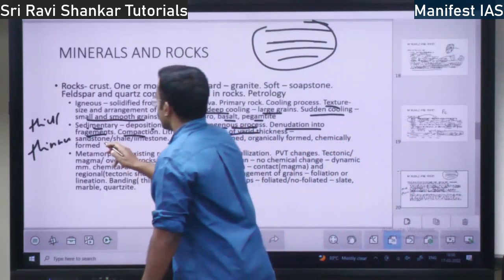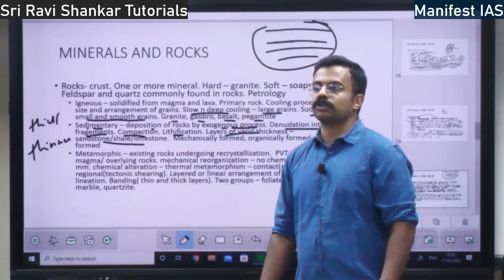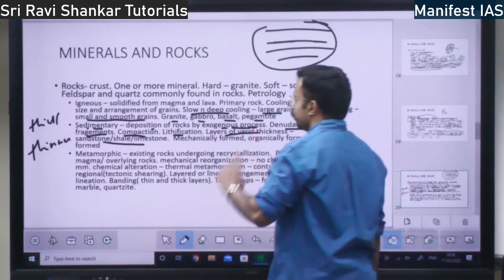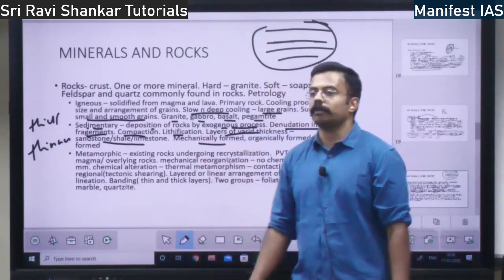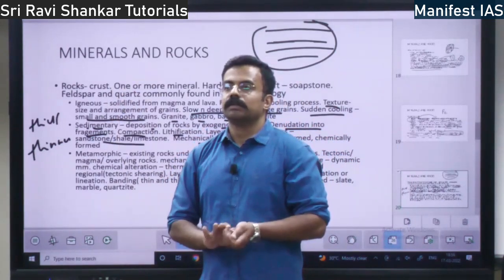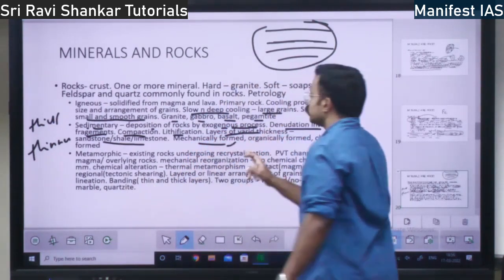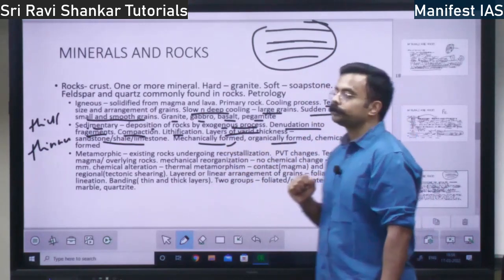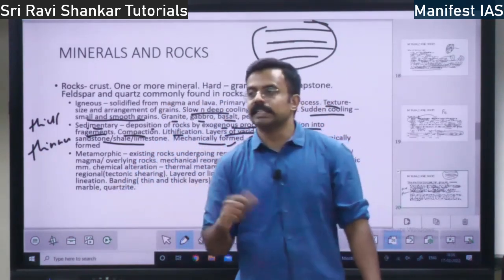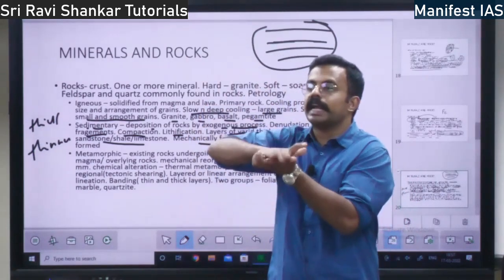What is the example? You have the examples of sandstone, shale, limestone. Sandstone, shale, limestone, all of these are examples of sedimentary rock. These are mechanically formed. Mechanically formed means they are formed out of temperature and pressure based on the mechanical process, right? Also they might be organically formed. Organically means because of some living organisms. Living organisms might press the fragments of rock, and they might get compacted.